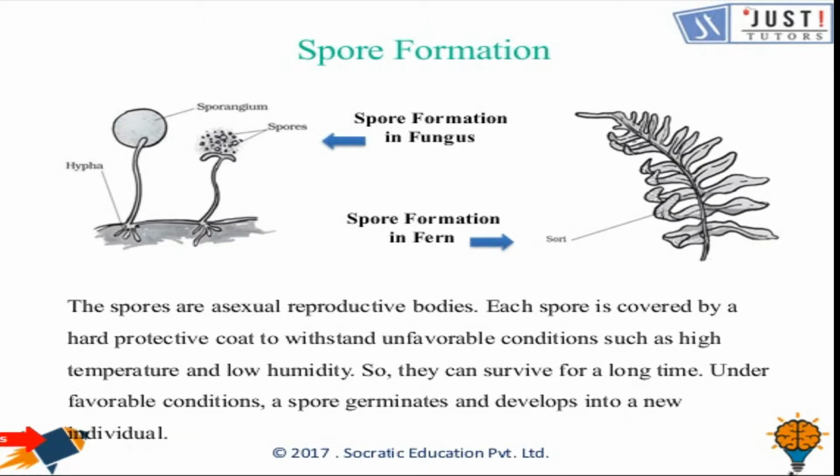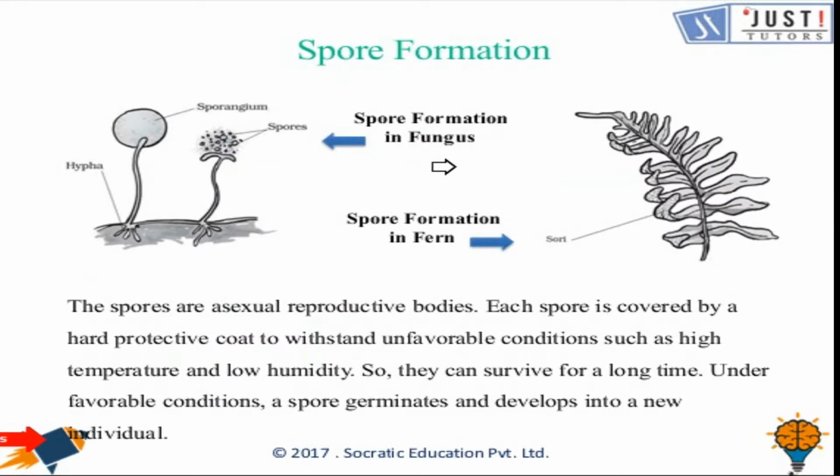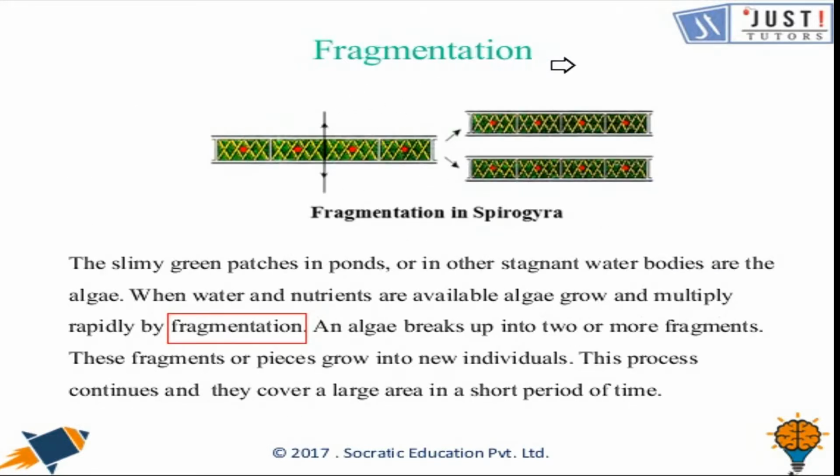Fragmentation, which we discussed as the third type, is similar to spore formation. But spore formation generally works with leaves and edible objects too, and fragmentation works with water.